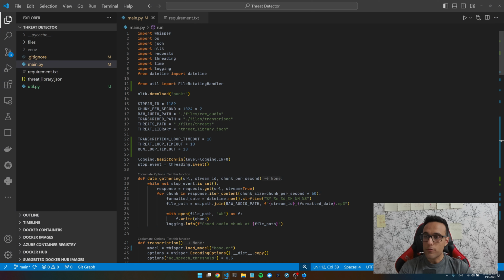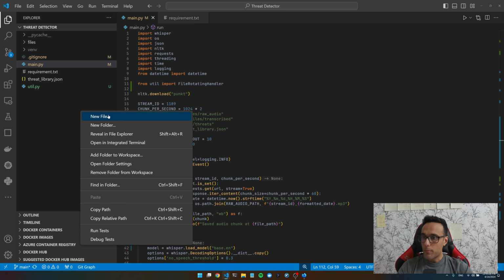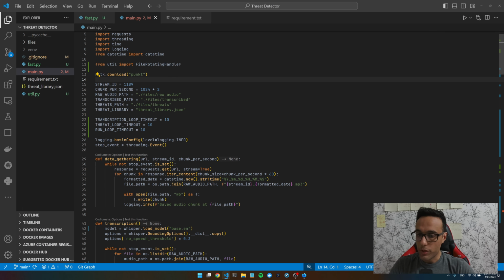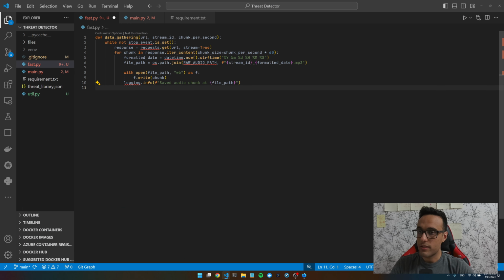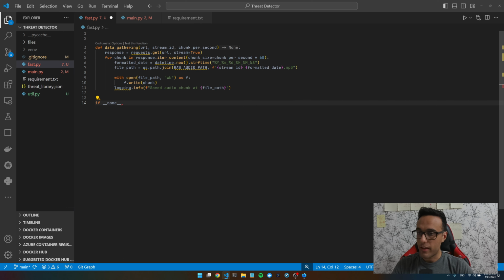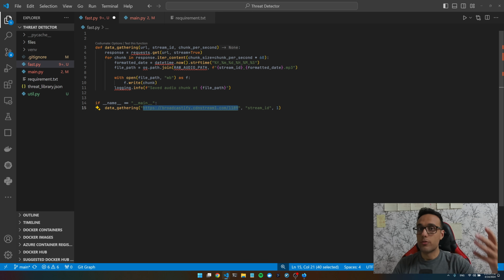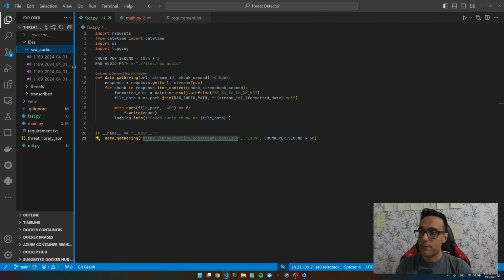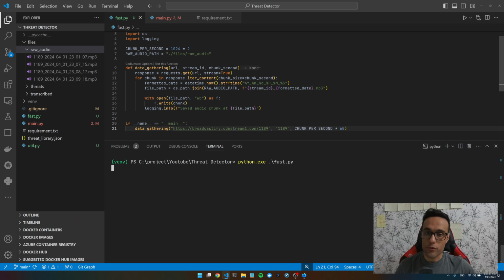We already have this code from the previous video. I'm gonna link it up here so you can watch it, but I'm gonna create a file called fastpi. We already have this function that downloads the data from a link. We're gonna use that. If you remember, this was our link that downloads the audio file, actually streams it. Fantastic. Now, if we run this code, we're gonna download audio, streaming it from this URL, and put it right into this folder. Pretty simple and straightforward so far.